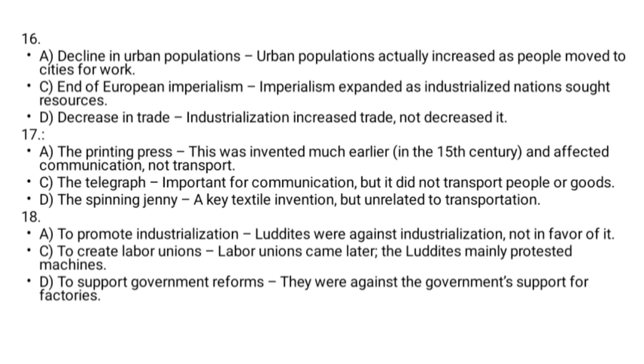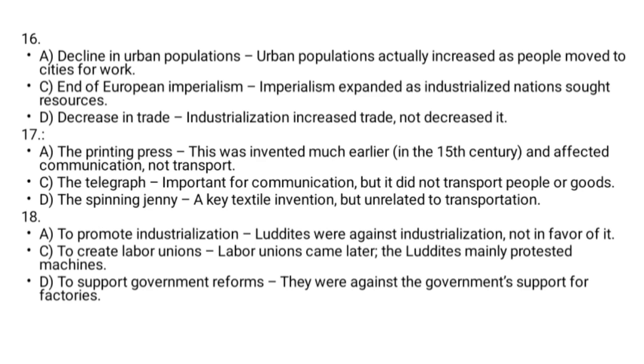Question number 17. The steam locomotive had the greatest impact on transportation during the Industrial Revolution. The printing press was invented much earlier, in the 15th century, and affected communication, not transportation.